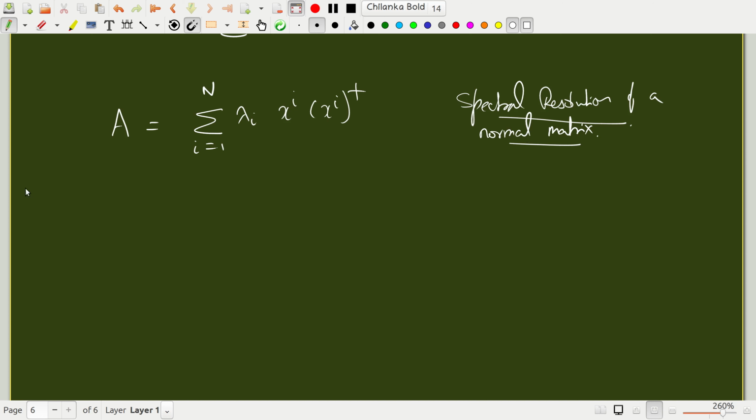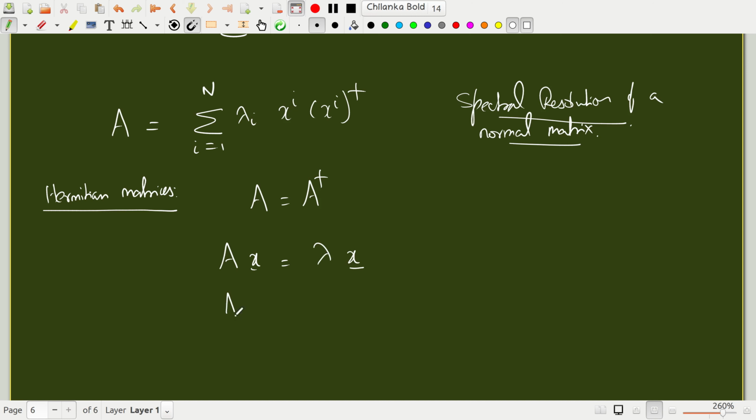Now we'll come to some special classes of normal matrices. Let's consider Hermitian matrices or Hermitian operators. Hermitian operators are A equals A dagger, which for real matrices becomes a symmetric matrix. We know that Ax is equal to lambda x.